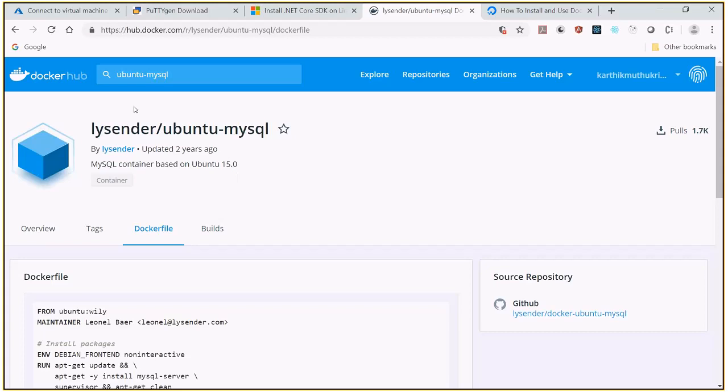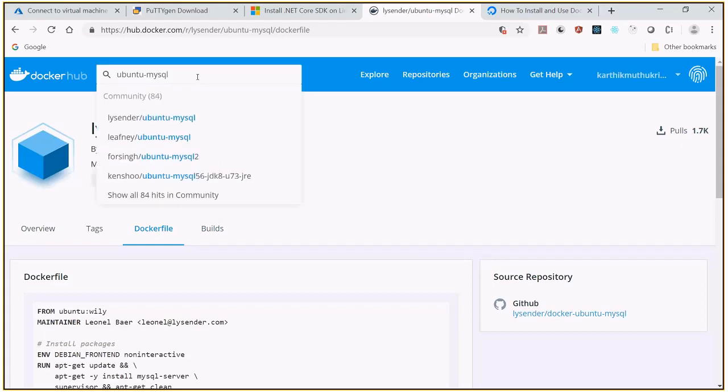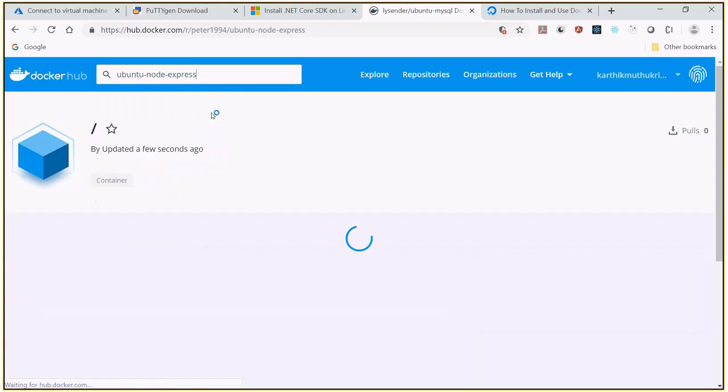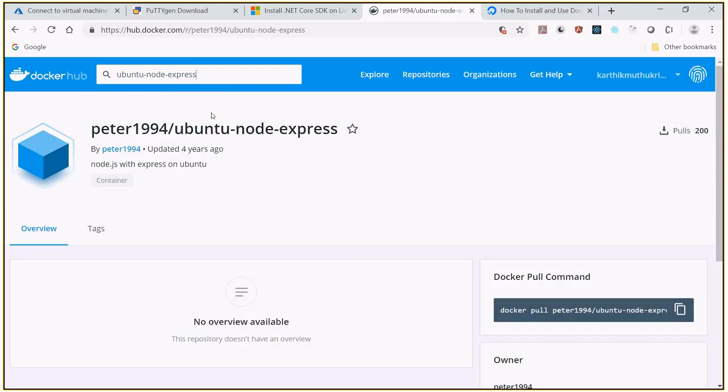Or instead of MySQL, I'll just go with Node and Express. Ubuntu Node Express. They have not given any information. Node.js with Express on Ubuntu. So instead of simply downloading the Ubuntu, if I download this image, it will have Ubuntu, Node, then Express by default.